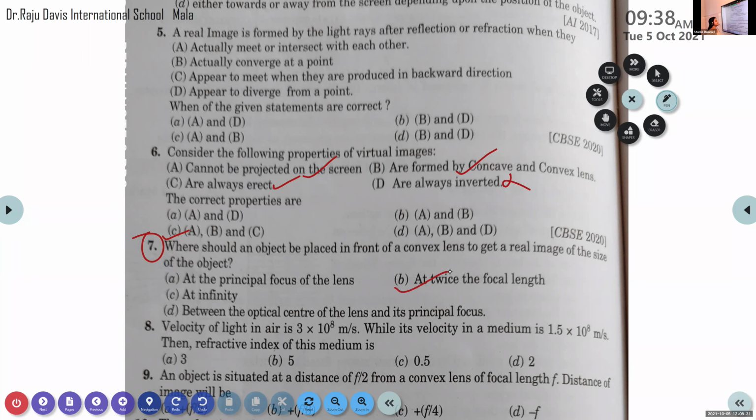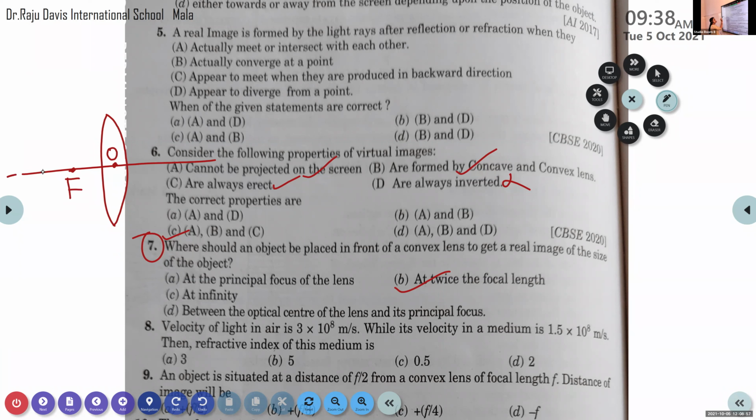Option B, twice the focal length. Imagine a convex lens: the center portion is known as the optic center. In the case of a lens, instead of the pole, we use the optic center. Here we have the principal focus, which is represented by F itself.